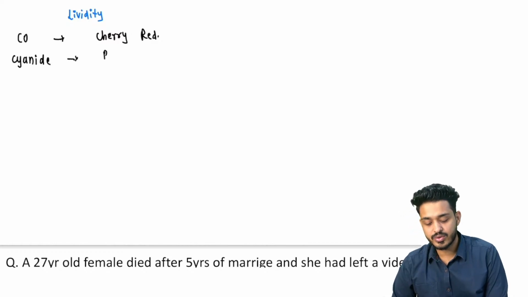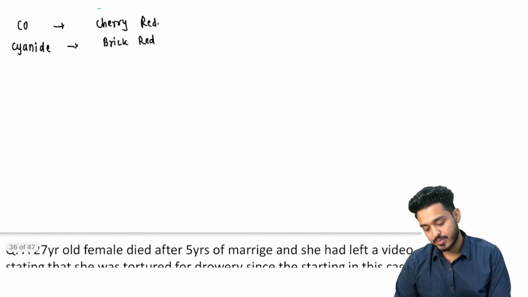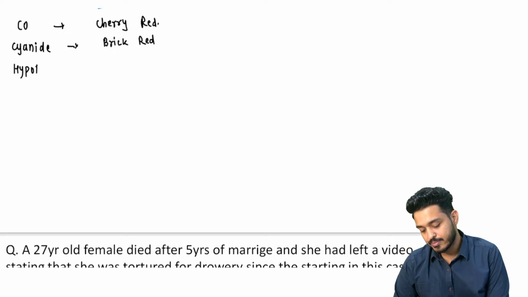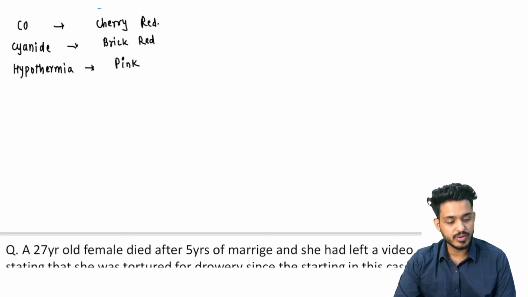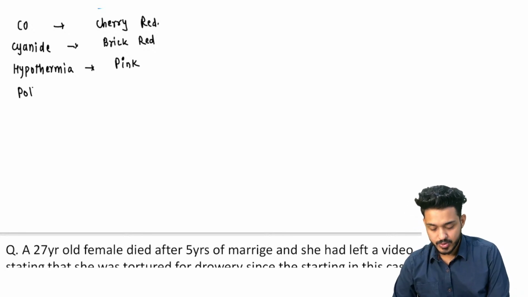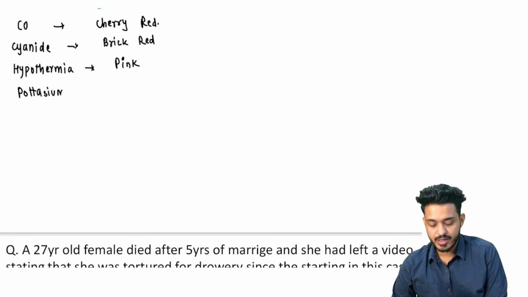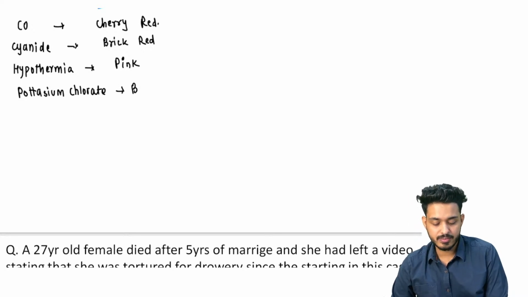Cyanide poisoning is going to give you brick red color, just like the color of bricks. If the patient is dying because of hypothermia, it is going to give you pink color, right? Next we are having potassium chlorate. If the person is dying because of potassium chlorate, it is going to give you brown color, or let's say chocolate brown color.